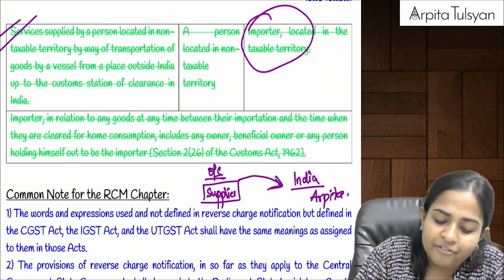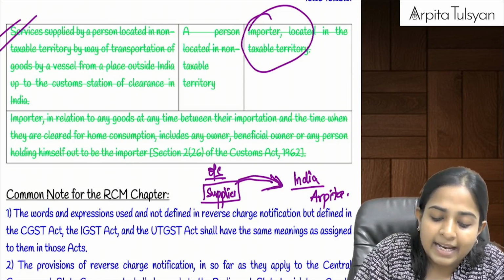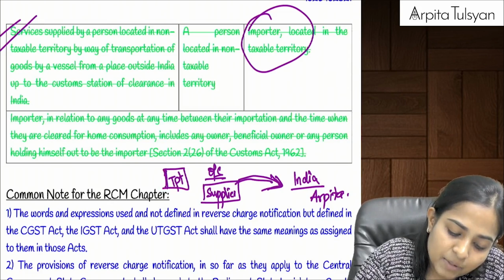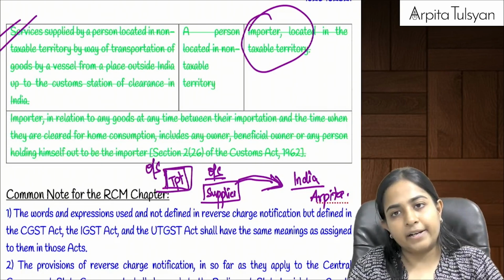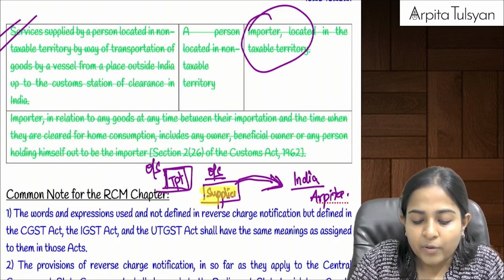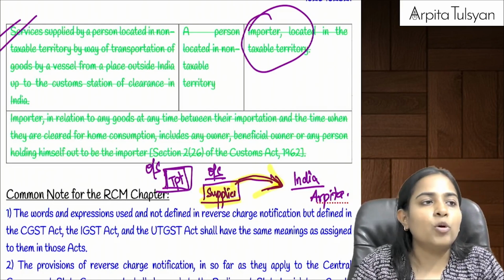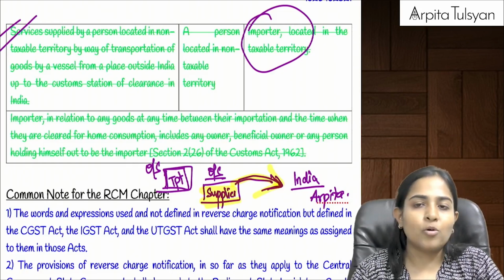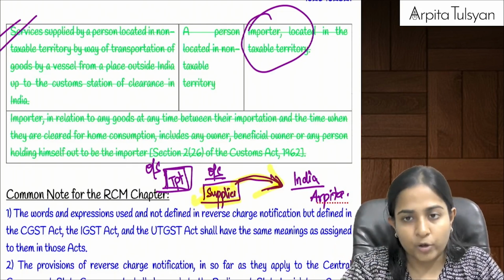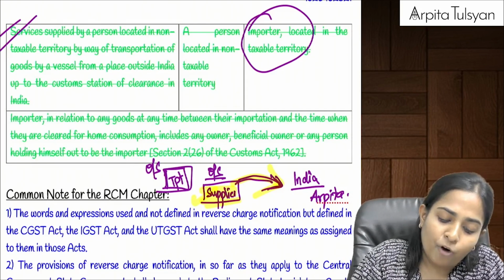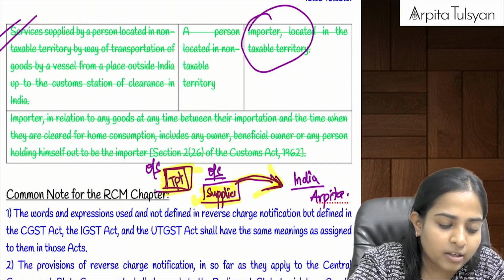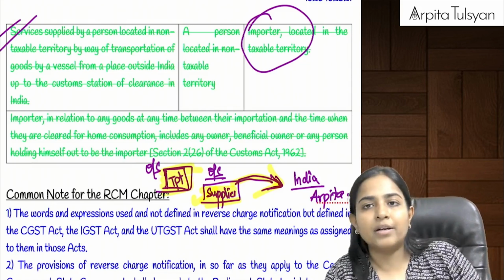Now if that person wants to send the goods to India, can we say we will have to take the service of a transportation company? And let's say the transportation company is also located outside India. Now listen how the transaction went. I entered into an agreement with this supplier and told him that I want to import the goods from outside India. The supplier said, okay, fine, I will do the export from the other country, and for that we availed the services of a transporter. This transporter is also situated outside India.